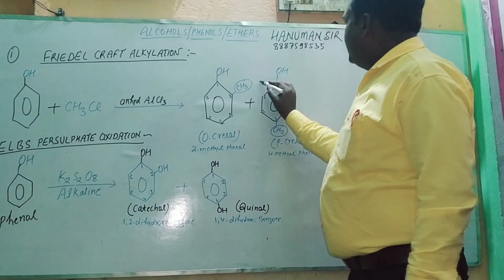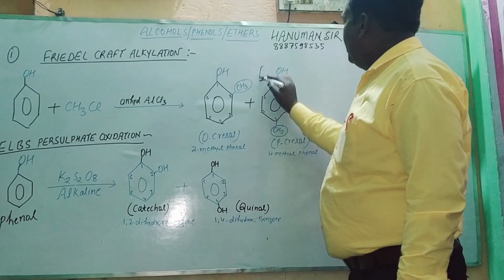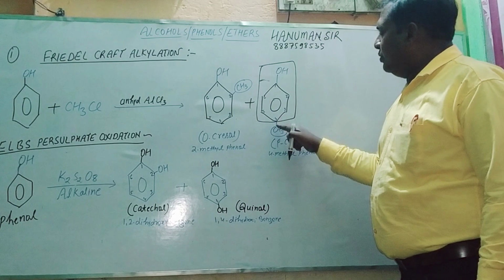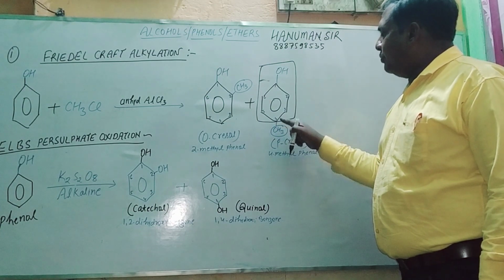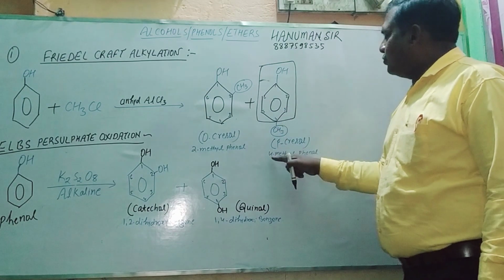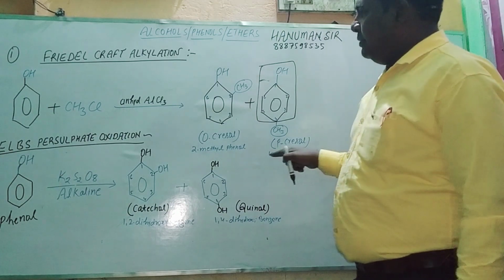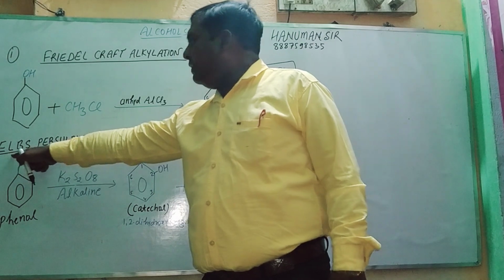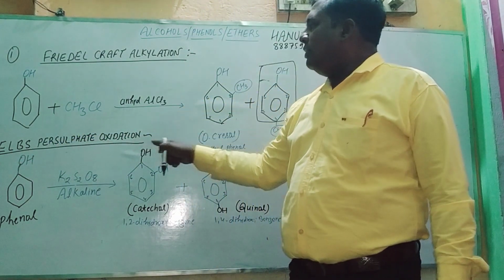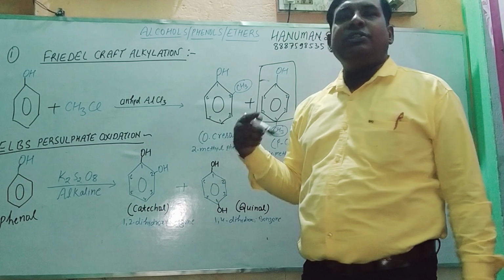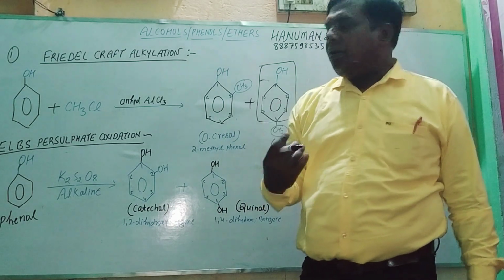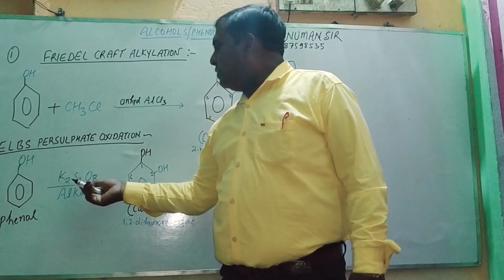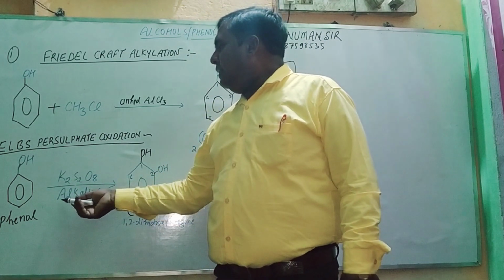So in this reaction, this is phenol, and this methyl group is going to attach at the fourth position of the benzene ring, so it is known as 4-methylphenol. The second most important reaction you can watch here is persulfate oxidation. Oxidation means to attach oxygen. This starts from phenol, and this is potassium persulfate in alkaline medium.